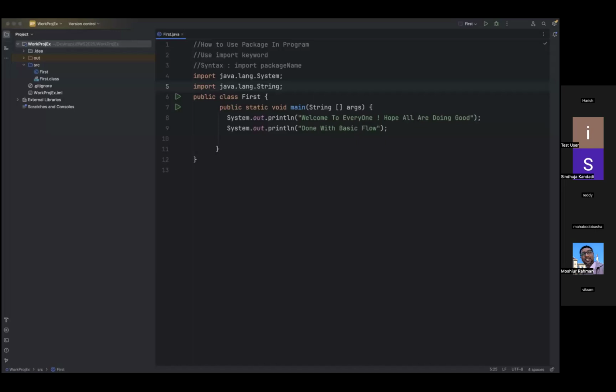That is the reason it is not raising an error. What does that mean? This is nothing but the package name. What is this? System. And java.lang is a package name again. From the package we are utilizing this String.